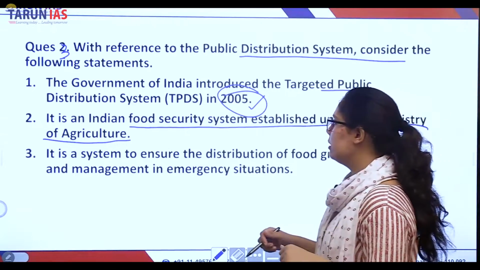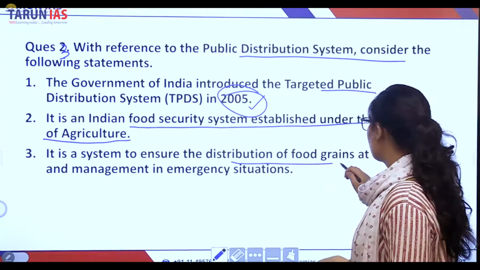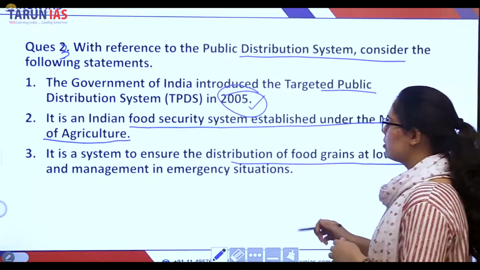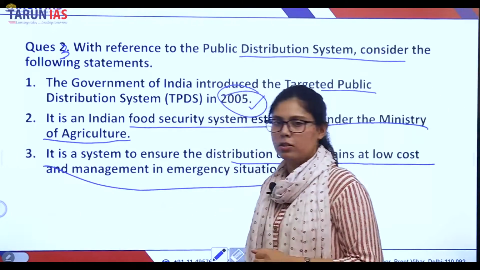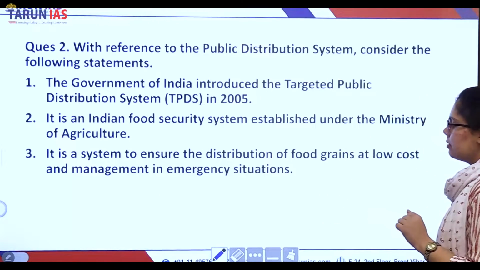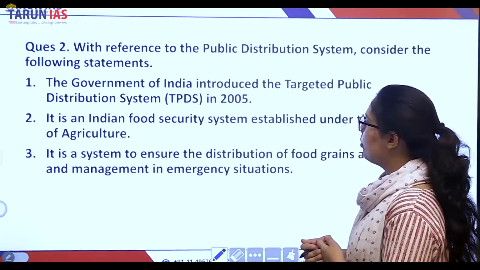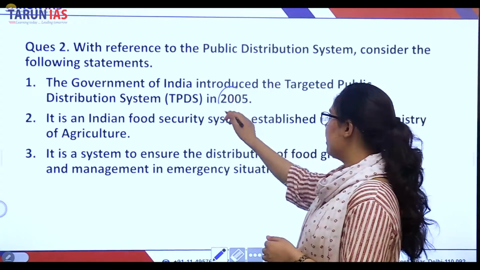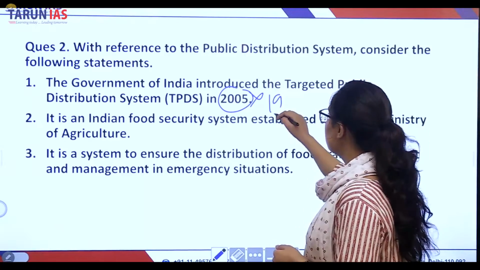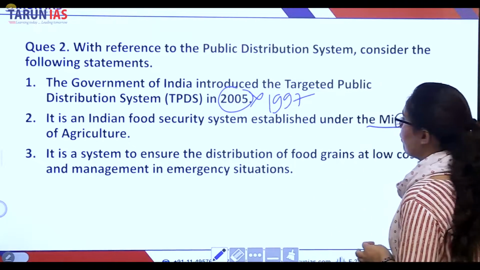Let's read the third statement first. It is a system to ensure the distribution of food grains at low cost and management in emergency situations. Now let's see which statement is correct and which is incorrect. The Government of India introduced the targeted public distribution system in 2005. Incorrect. It was introduced in the year 1997. It is not under the Ministry of Agriculture.